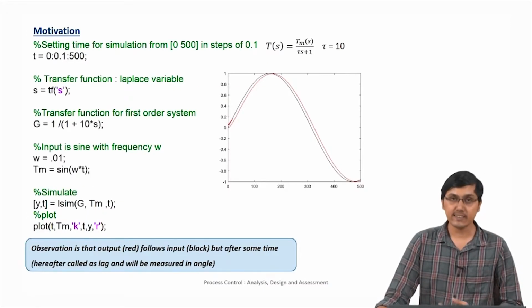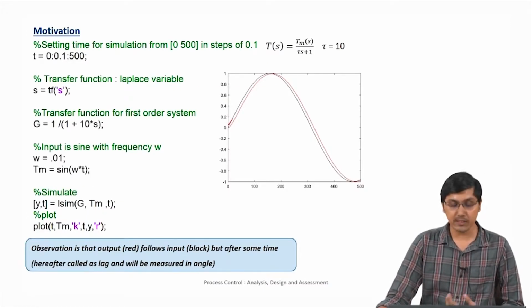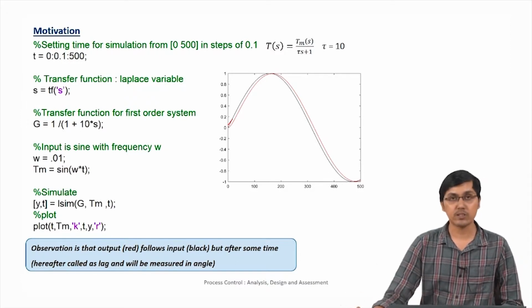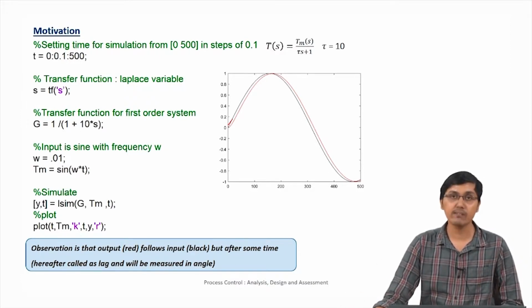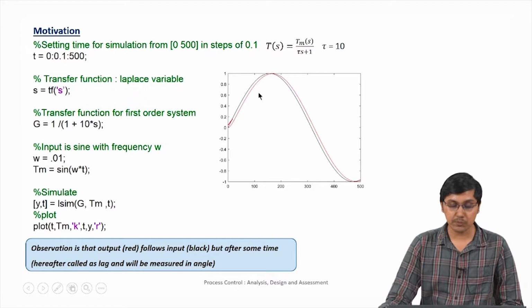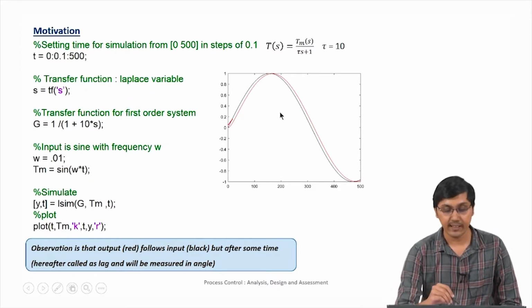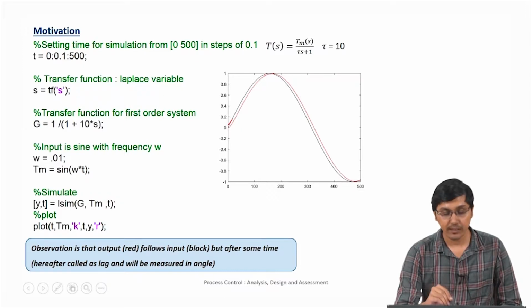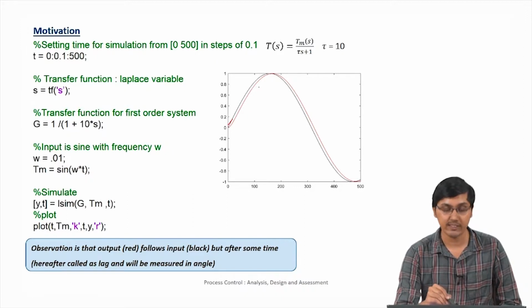Now we ask another question: for a step input, that was the response of a first order system. What will happen when we excite the system with a sinusoidal input? We take a sinusoidal input of angular frequency 0.01, and we see this response. The red line is the thermometer's temperature, the temperature indicated by the mercury of the thermometer, and the black line is the temperature of the input.